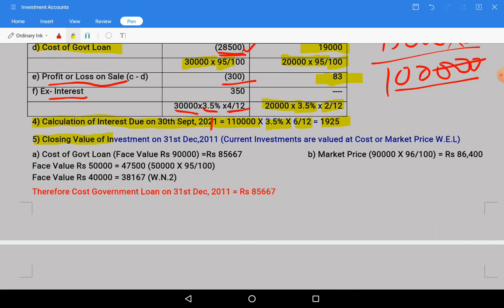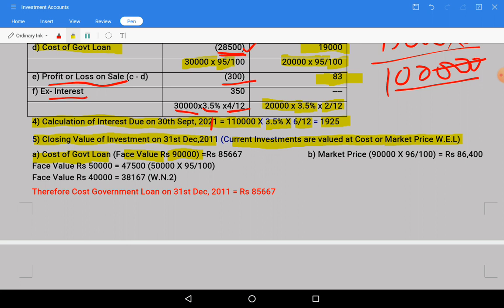Generally, closing value of investments on 31st December, generally current investments are valued at cost or market price, whichever is less. So here in this case, I am assuming it is a current investment because within 1 year only they are purchasing and selling. So cost of loan having face value 90,000 is rupees.